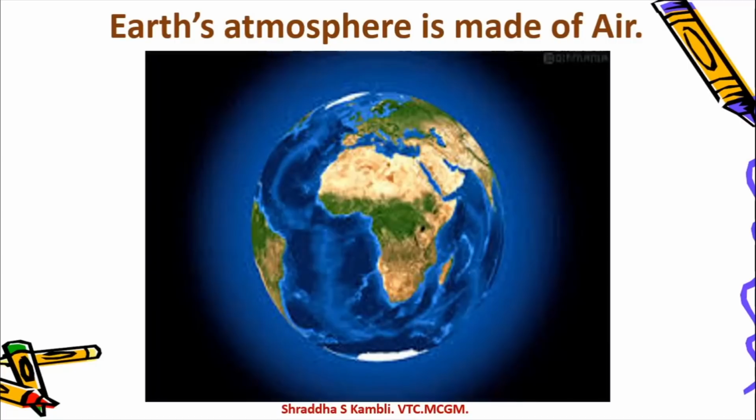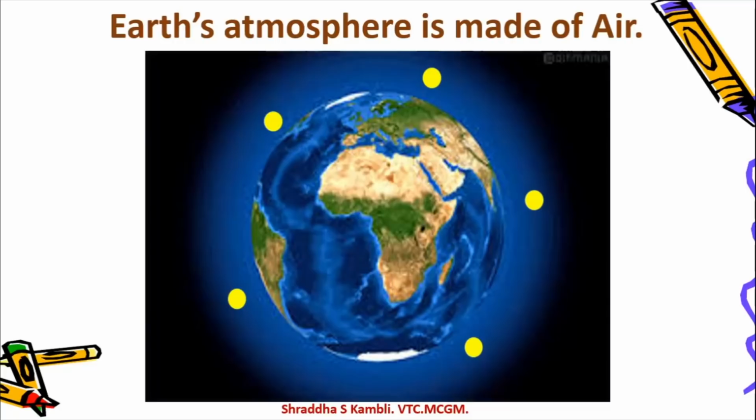Now see, the Earth's atmosphere is also made up of air. So what is the atmosphere, children? See, this is the earth in the center. That we know. This is the earth, the planet on which we live. Okay. Now there is this blanket of air around the earth. So you know what a blanket is? When we go to sleep, we cover ourselves with a blanket.